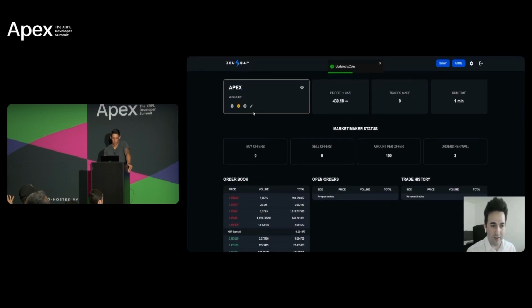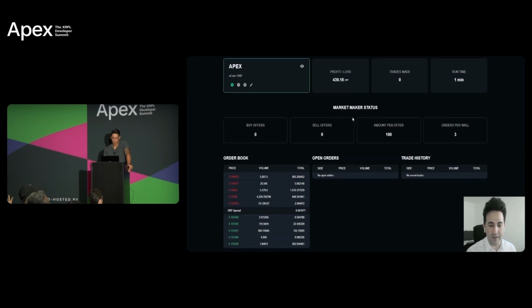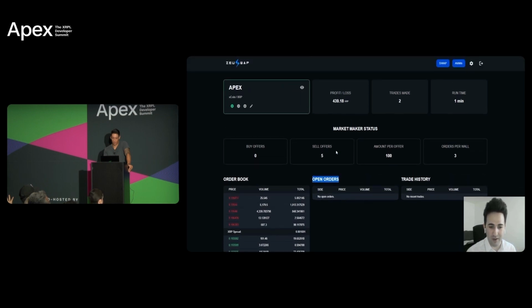After setting it to that, I can click on the start button, so the market making process gets started. After I click on that, like I said, it will take a short while until the bot checks the order book, checks the differences, and then places new orders. We just have to wait a few seconds, and then the bot will do something. In the meantime, the bot already did the first two trades.